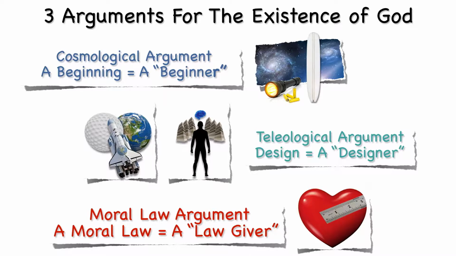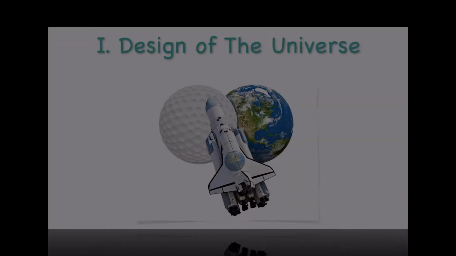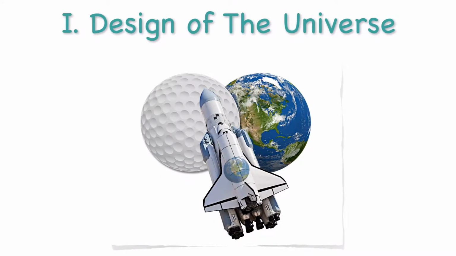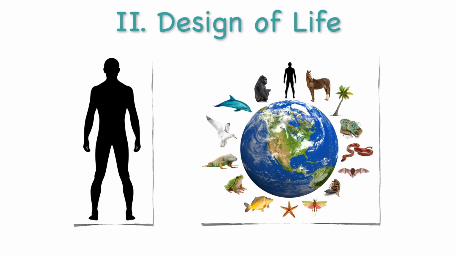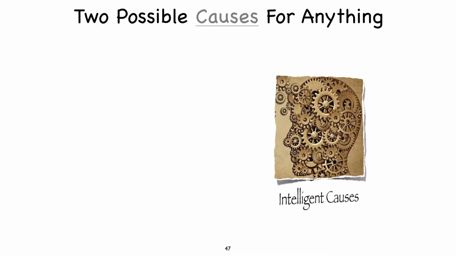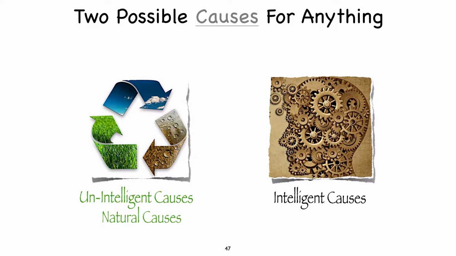We've already completed the cosmological argument and are now covering the teleological argument, which has 2 parts. In our last video, we covered part 1, the design of the universe. In this video, we're going to be covering part 2, the design of life. As we learned in our last video, there are 2 possible causes for anything: intelligent causes or unintelligent natural causes.